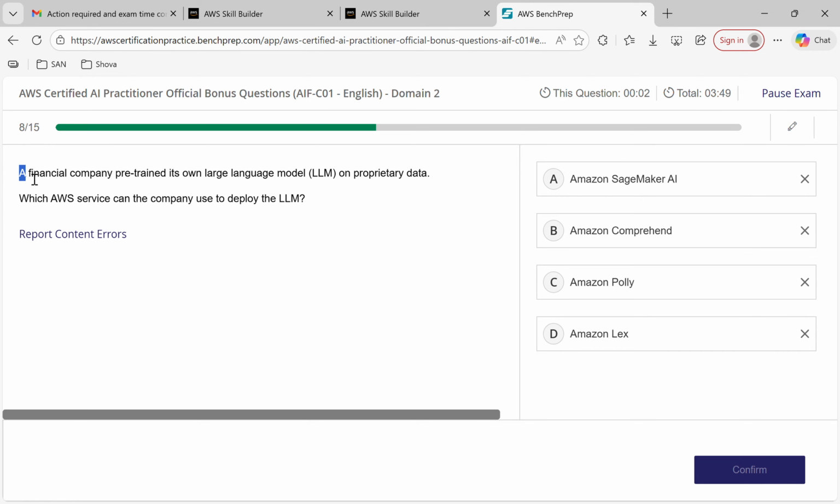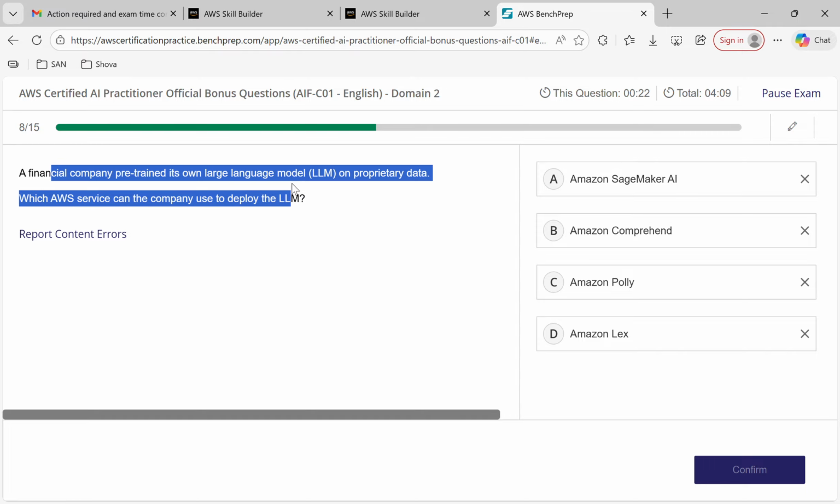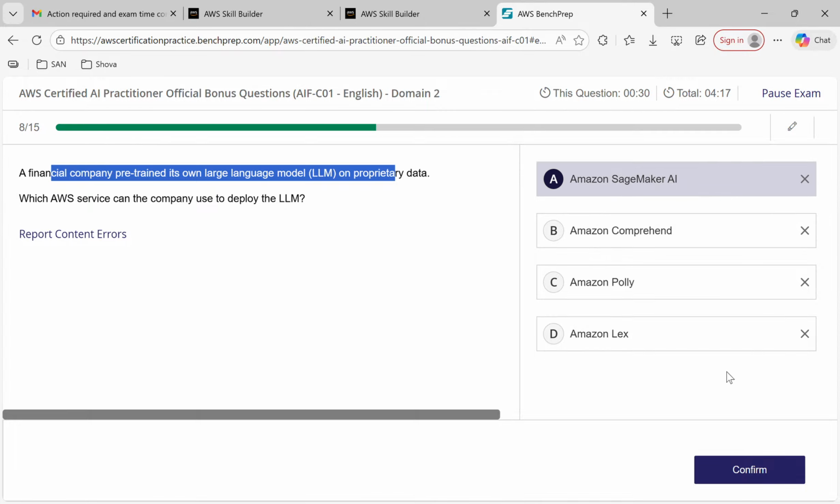Question number 8. A financial company pre-trained its own large language model LLM on proprietary data. Which AWS service can the company use to deploy the LLM? Okay. This is not Lex, not Comprehend. Amazon SageMaker, this is the correct one. I am 80% sure.